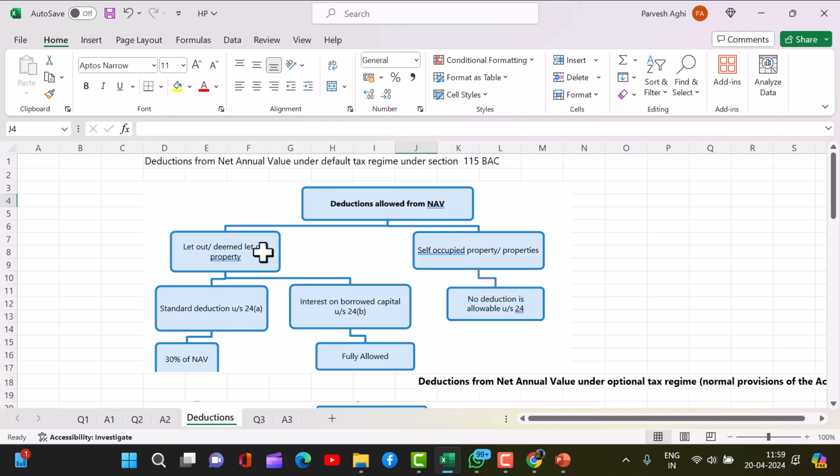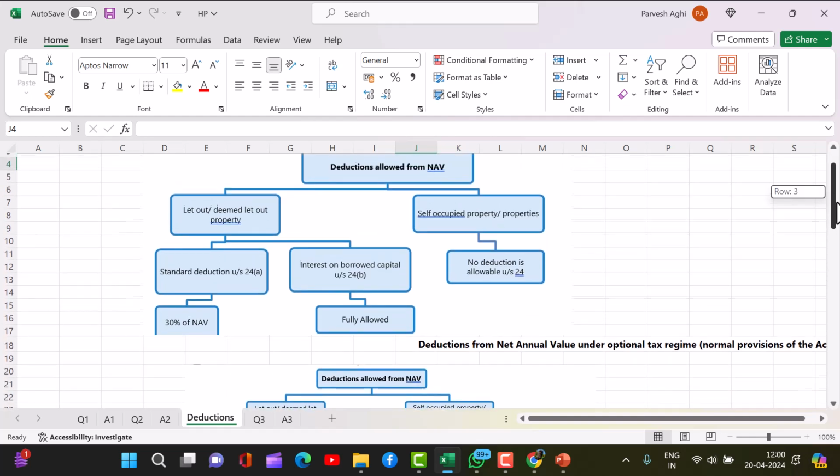If you are earning rent from a house, you have to pay tax. Even if you are not earning any rent from the house, if it happens to be your third house which you are claiming to be self-occupied or vacant, you have to pay tax based on the fair expected rent of the house. So, let out or deemed to be let out, and the second one is self-occupied property. First let's do let out. Here standard deduction of 30% of NAV is fully allowed, and full interest is allowed.